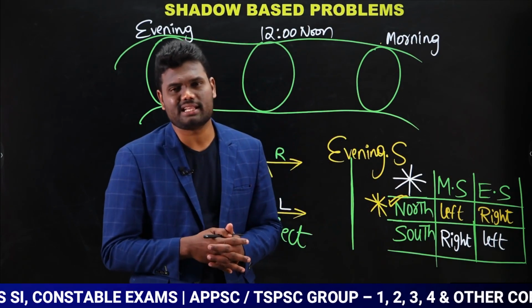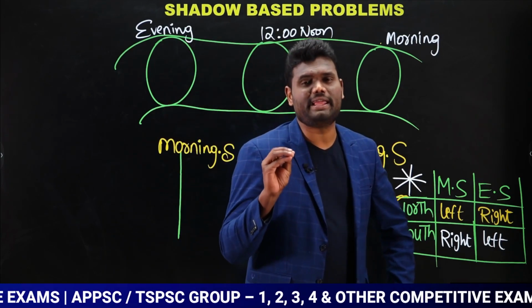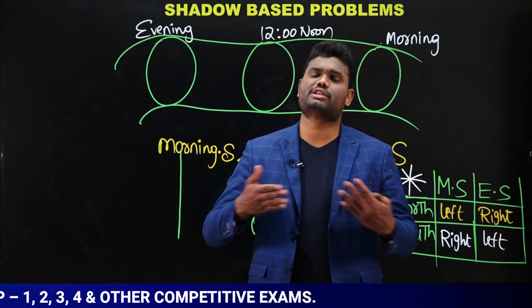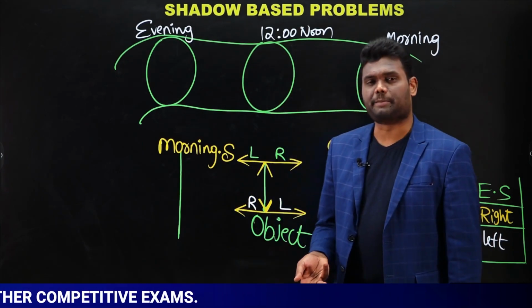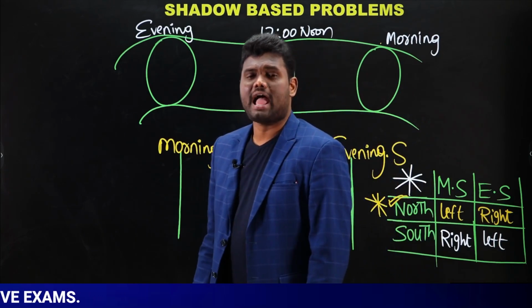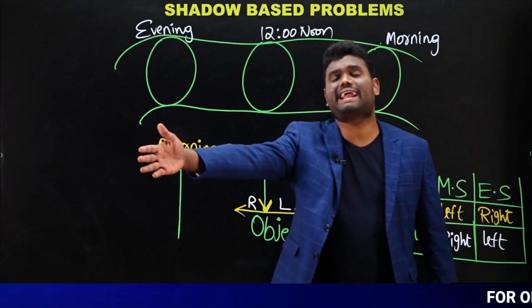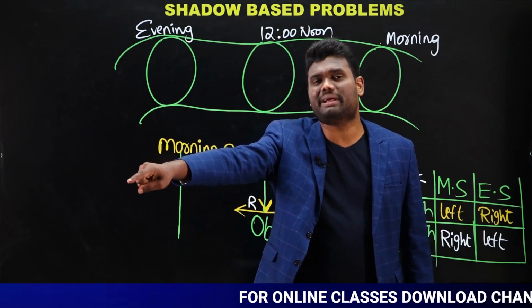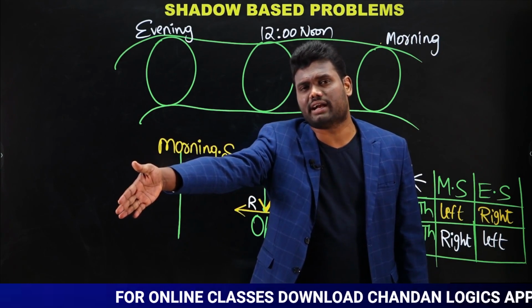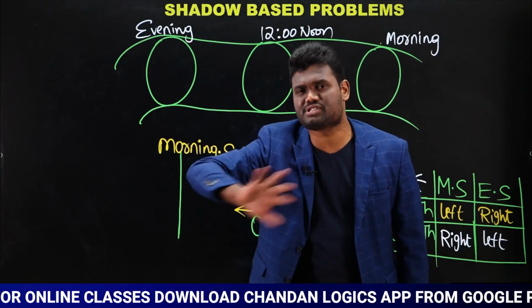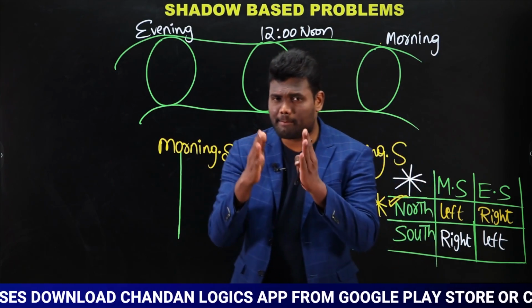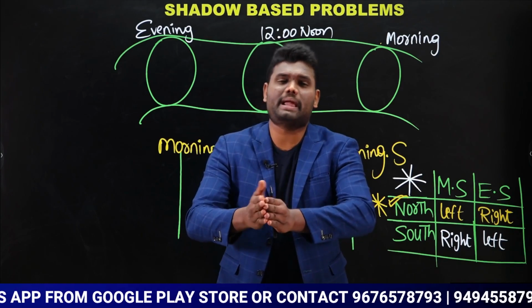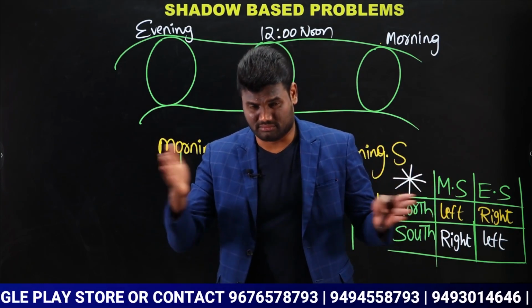Is it clear? That is the reason knowing the concept is very, very important. Once we know that shadows will be on the same side, then obviously you can solve these questions very easily. If I say in this way, at 10 a.m. I found the pole's shadow on my right hand side. At 10 a.m., which means morning time, the pole's shadow on the right hand side means my shadow also will be on the right hand side. Yes or no? Shadows will be on the same side. If you are traveling on a bike, if your shadow is on the left hand side, the bike's shadow also will be on the left hand side.